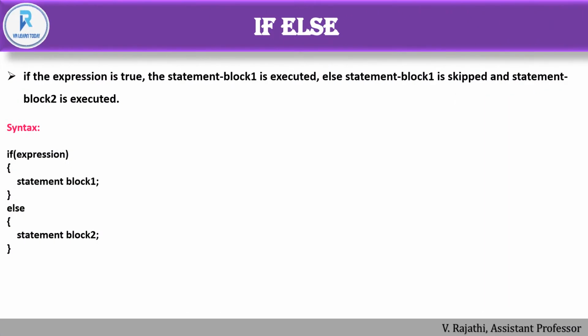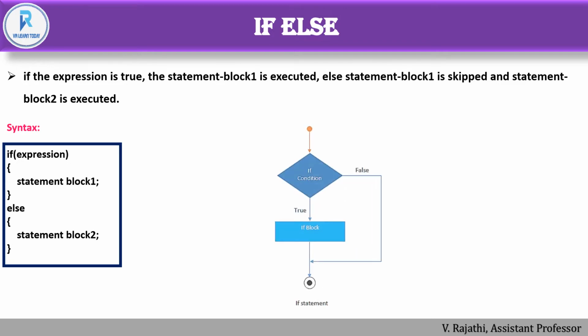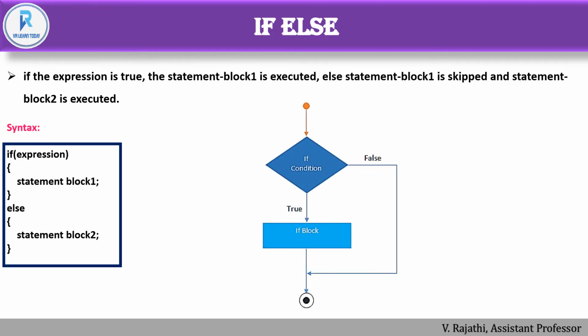Next we move on to if else. If the expression is true, statement block 1 will be executed, or else statement block 2 will be executed. Statement block 1 will be skipped. This is the syntax and this is the flow chart. If the condition is true, the true block will be executed. If the condition is false, the false block will be executed, which is nothing but statement block 2.